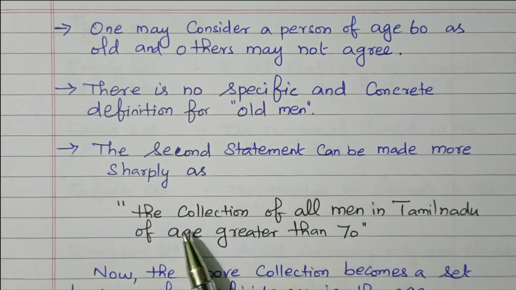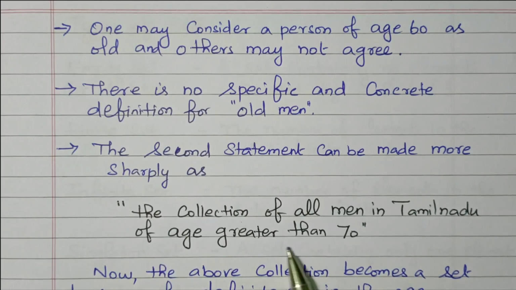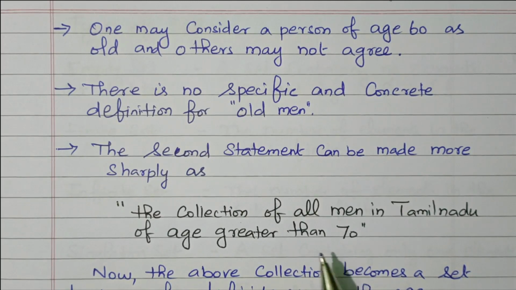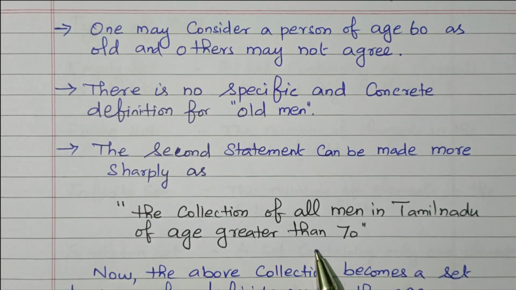It's not well-defined. But here, the collection of all men in Tamil Nadu of age greater than 70 is clearly given. Those who are having age greater than 70, that collection of men in Tamil Nadu. So we can easily say that men in Tamil Nadu with age greater than 70 is a well-defined set. It gives the clear-cut idea, right? We can easily collect this data.